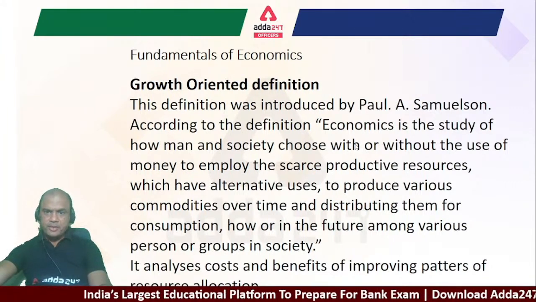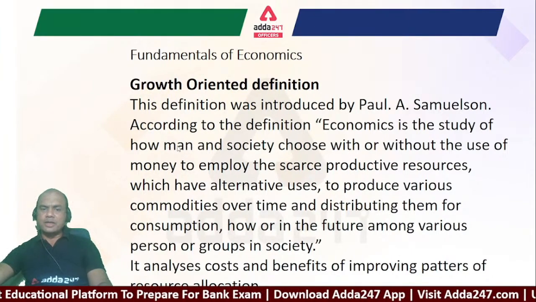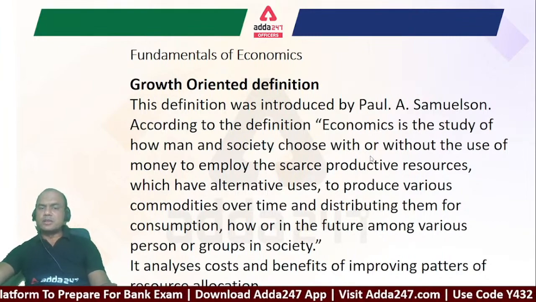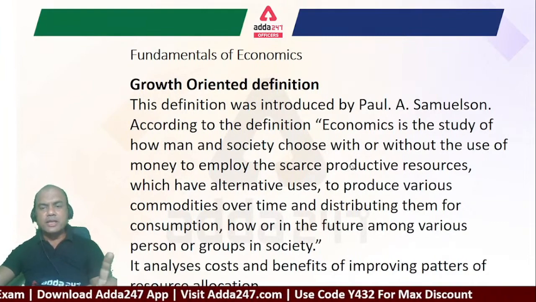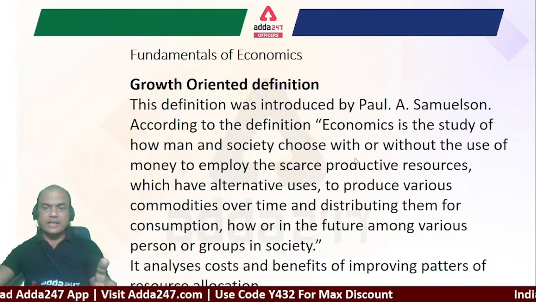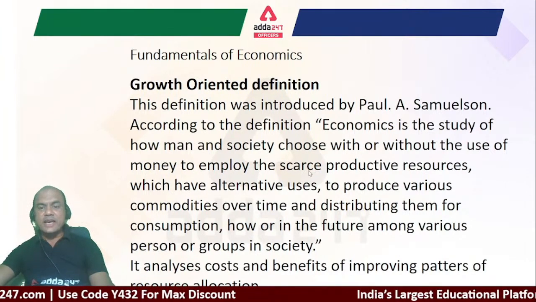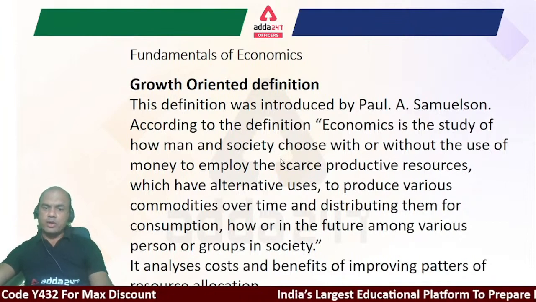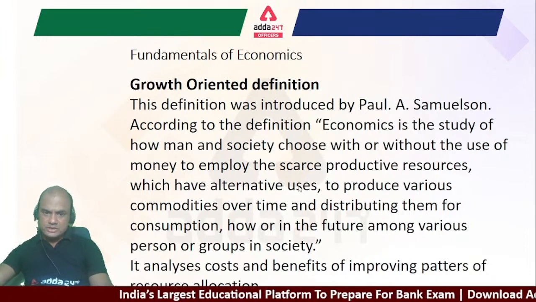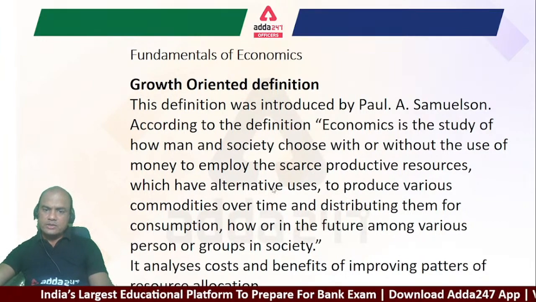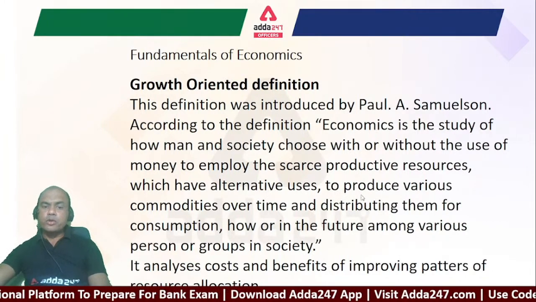It's as simple. And what does it talk about? It talks about how a man and a society, man means human being and a society together, choose this. He also stresses the same thing as Robbins. What does he stress? The means are always scarce and ends are always unlimited. So with or without the use of money to employ scarce productive resources, right? So productive resources or the sources are always scarce, which have alternative uses, right? So every money which you earn has alternative uses, like what I told you, paying the fees or going for a holiday, to produce various commodities.